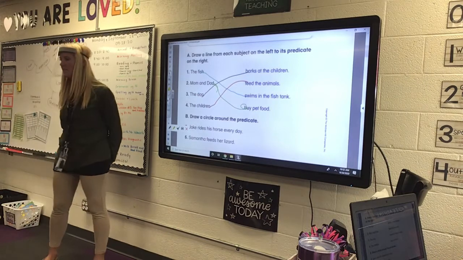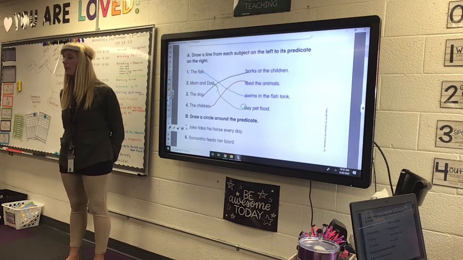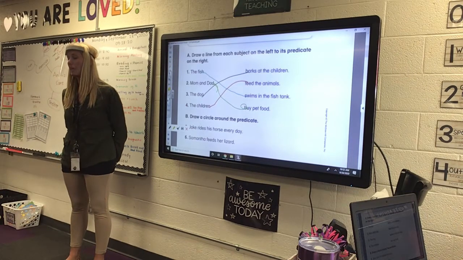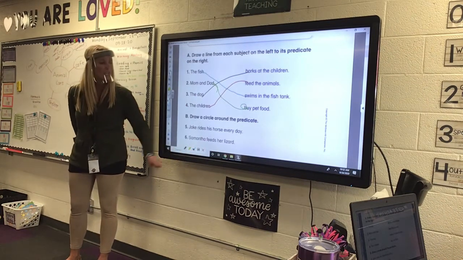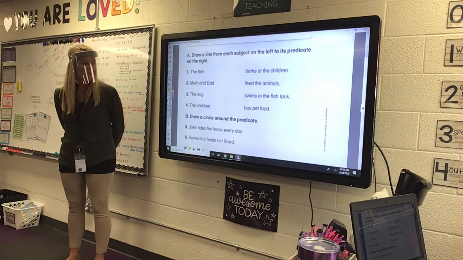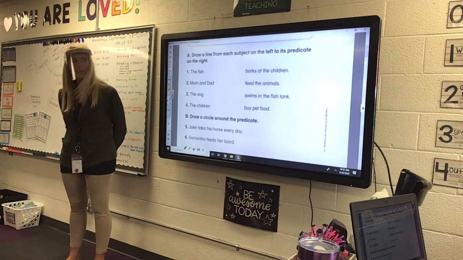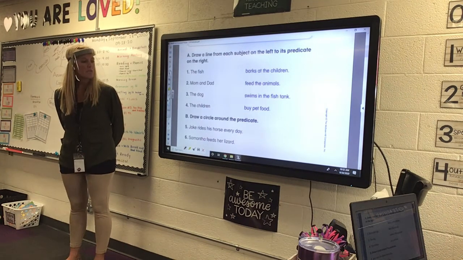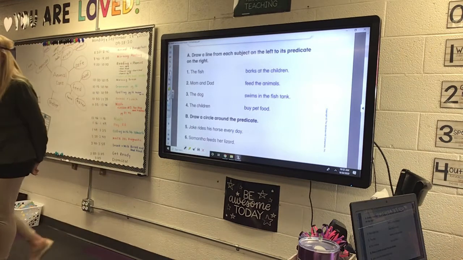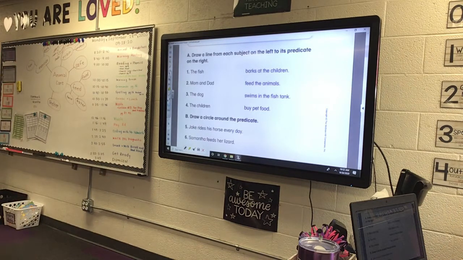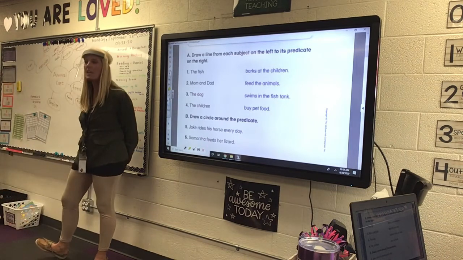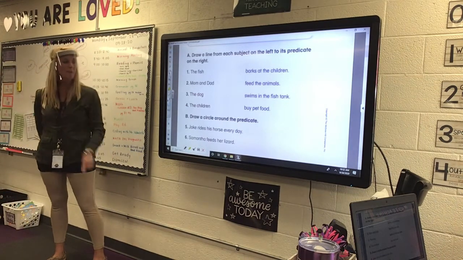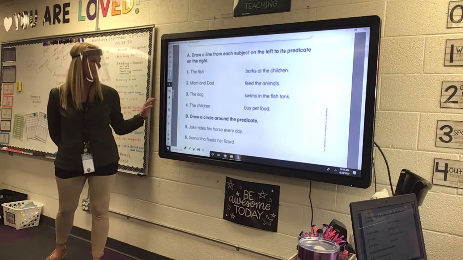Okay, did everybody get this down? Try to catch up. On the bottom, we are going to draw a circle around the predicates. So, Ellie, Jake rides his horse every day. Circle the predicate.